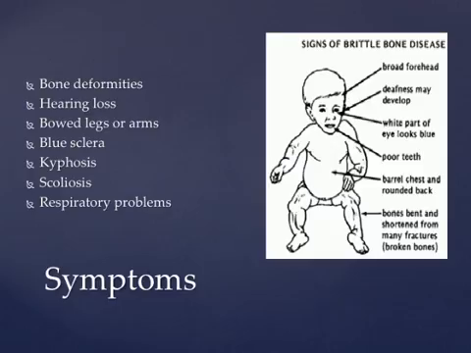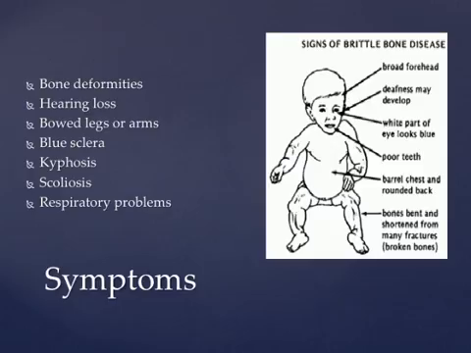The symptoms of OI vary depending on the type of disease. Those who have OI all have fragile bones, but the severity differs from person to person. Symptoms of OI include bone deformities, early hearing loss, bowed legs and arms, and this is usually from multiple fractures, blue sclera, which is the appearance of a bluish color in the white of the eye, kyphosis, or the abnormal outward curve of the upper spine, scoliosis, which is the abnormal lateral curve of the spine, and respiratory problems.